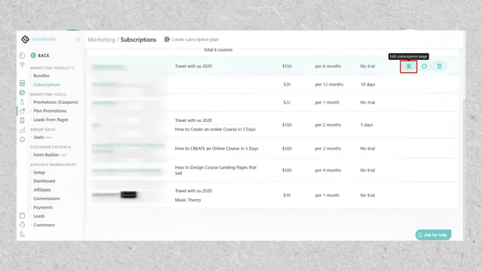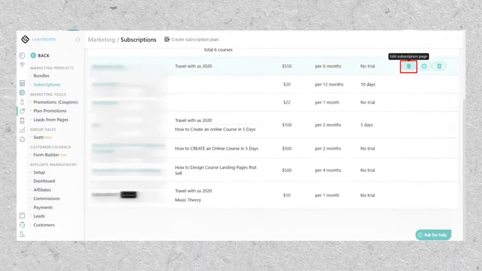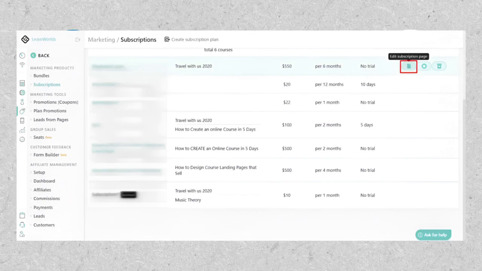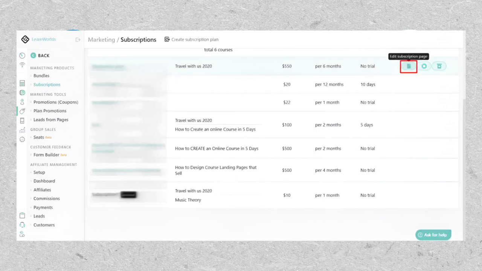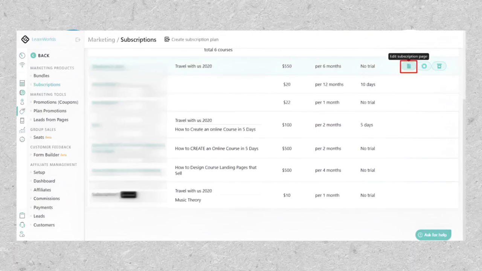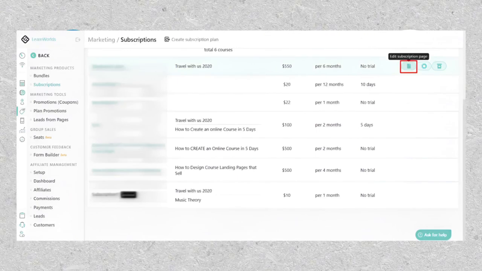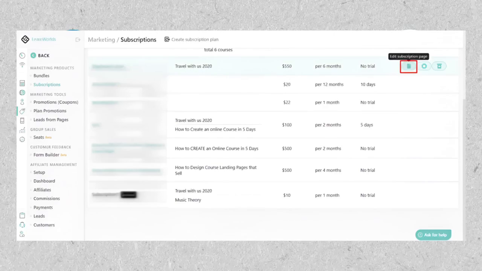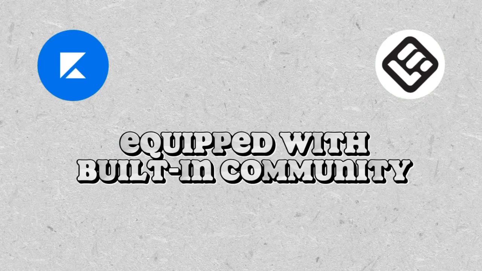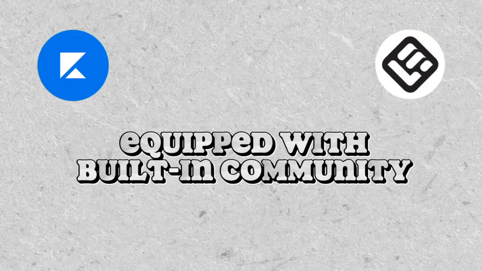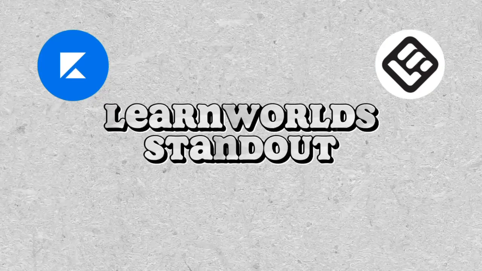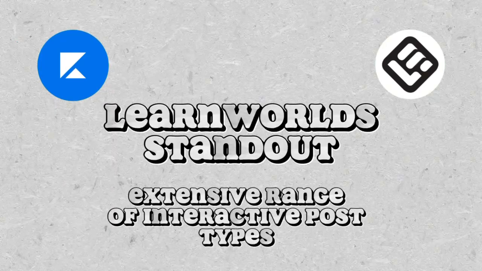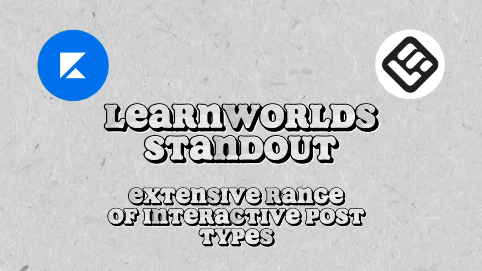Likewise, in LearnWorlds, the ability to sell access to communities is tied to setup of subscriptions for a membership site. This implies that only individuals subscribed to the membership will have the privilege of accessing the community within LearnWorlds' platform. Both Kajabi and LearnWorlds come equipped with built-in community features. However, LearnWorlds stands out by offering a more extensive range of interactive post types within its community feature.